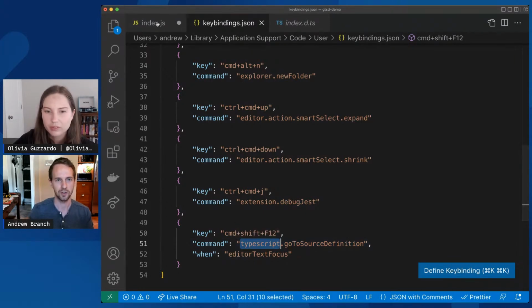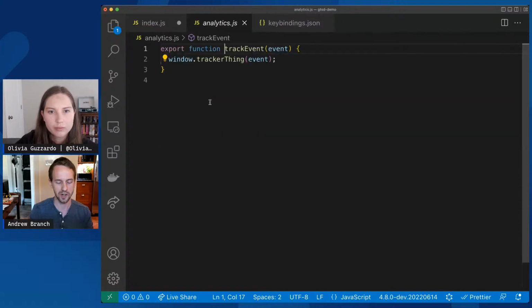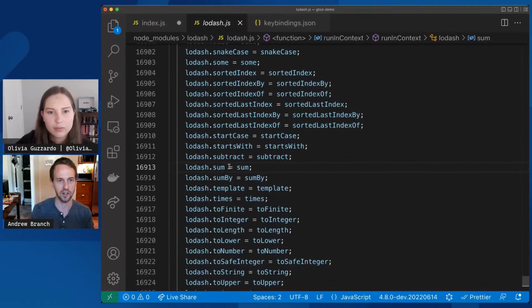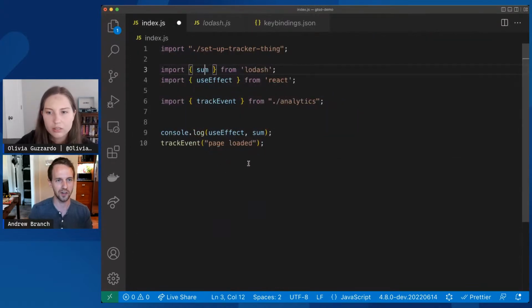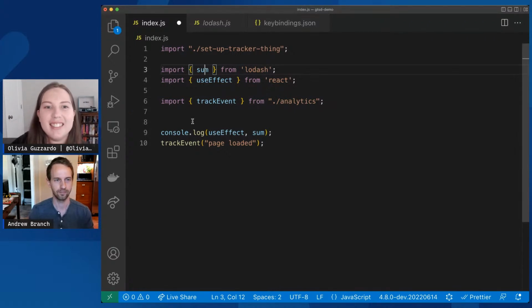Okay, so that makes it pretty easy, because usually I either command click or F12 to use go to definition. So it's just one or two more keys to get go to source definition. I have whichever one I'm looking for right at my fingertips. Cool, that's such a good tip. I'm going to have to use that.